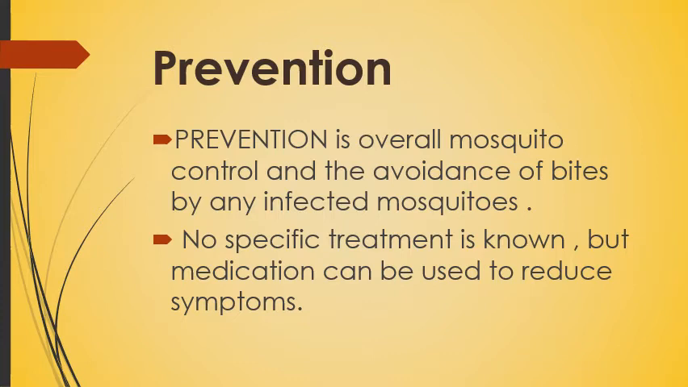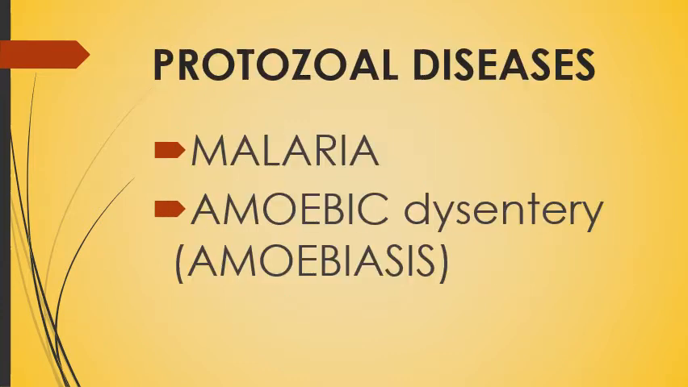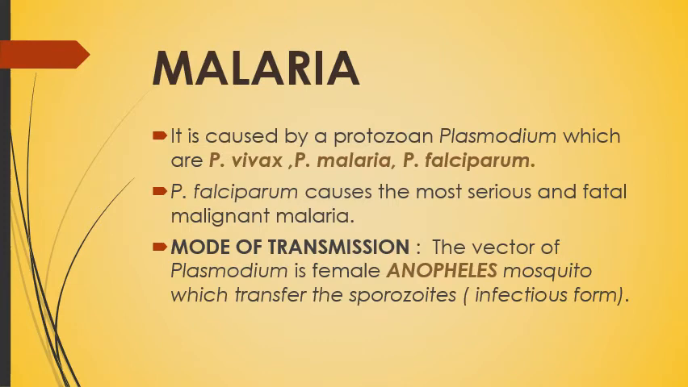The very common, or you can say dreadful, viral disease HIV AIDS we will discuss under the acquired immunodeficiency heading, in which we will discuss acquired immunity, and when it is deficient, how HIV or AIDS comes into existence. The next is our protozoal diseases, in which we discuss a very common disease, that is malaria, and amoebic dysentery, that is amoebiosis. So first we have malaria.